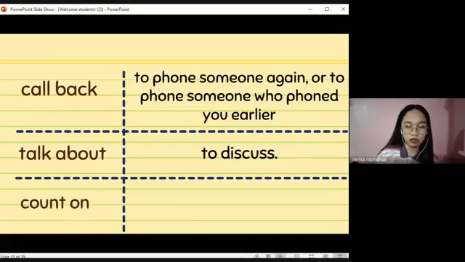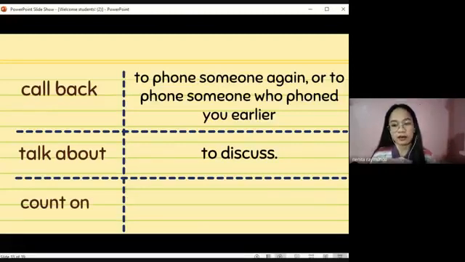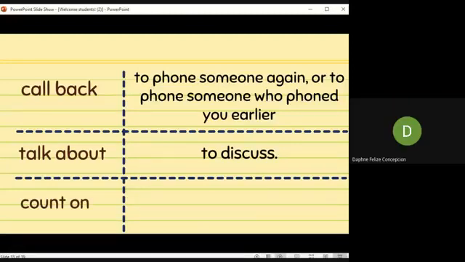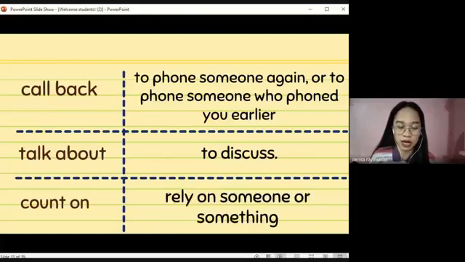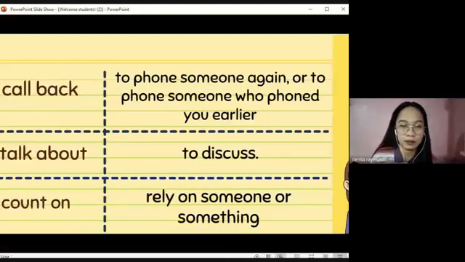And lastly, count on. What do you think is the meaning of count on, Daphne? Relying on someone. To rely on someone. Let's see if that's correct. Okay, that's correct. To count on means to rely on someone or something. In this case, the family is counting on the doctor. They're relying on the doctor's specialization to cure or to somewhat explain the condition of Nick.